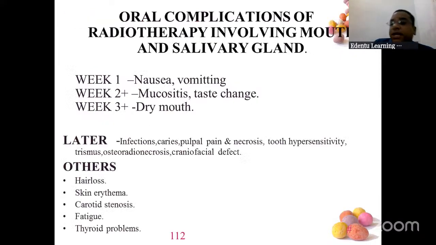So, oral complications of radiotherapy. Week 1, there could be nausea, vomiting. Second week, mucositis can develop. And third week, dry mouth can happen.